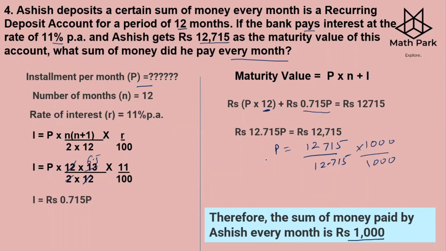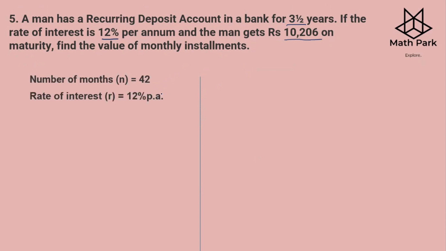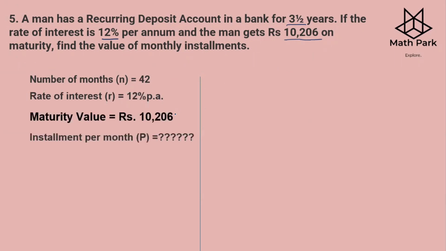Got that? So last question of today's video. A man has a recurring deposit account in a bank for 3.5 years. If the rate of interest is 12% per annum and the man gets rupees 10,206 on the maturity, find the value of the monthly installment. Same as question number 4. So we are given the number of months. It is 3.5 years. So 12 threes are 36, 36 plus 6, 42. That is how 42 months. The rate of interest is 12% per annum. Maturity value is 10,206. Installment per month is what we need to calculate.